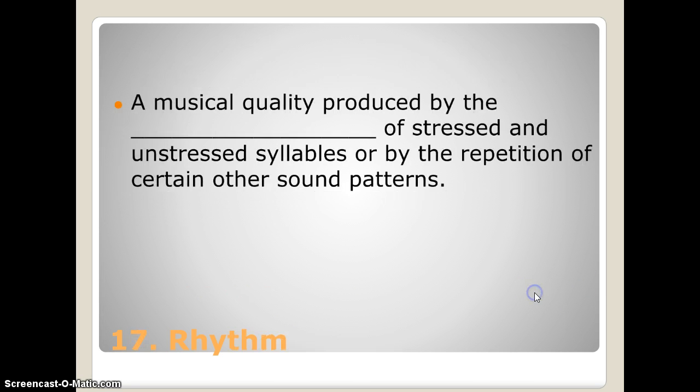If we have rhythm, we're talking about a musical quality that's produced by the repetition of stressed and unstressed syllables or by the repetition of certain other sound patterns in your poem. Remember, poetry is much about sound, and one of those sounds is the beat or the syllables and how they're repeated. Just like music, you have a beat that runs the poem.